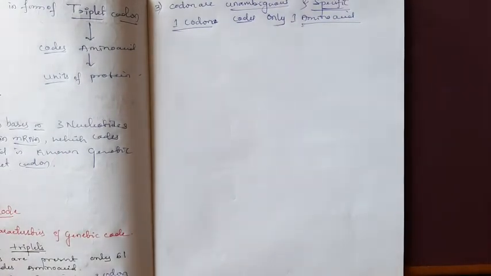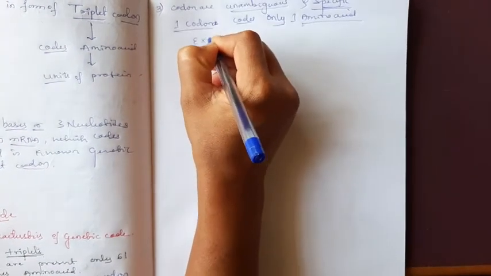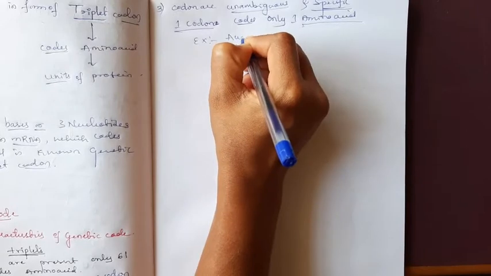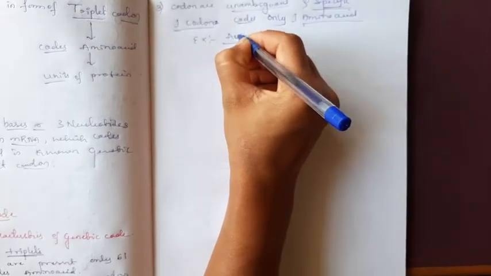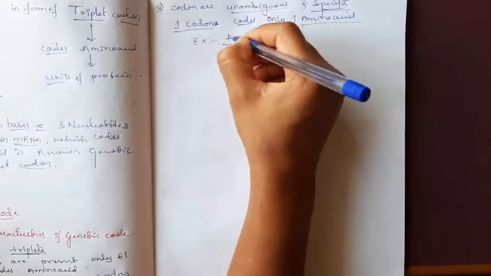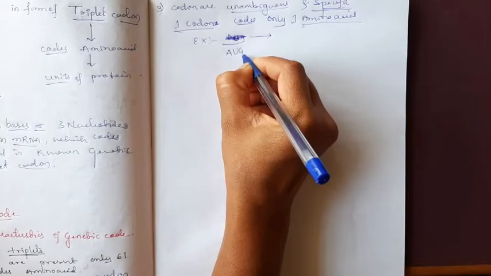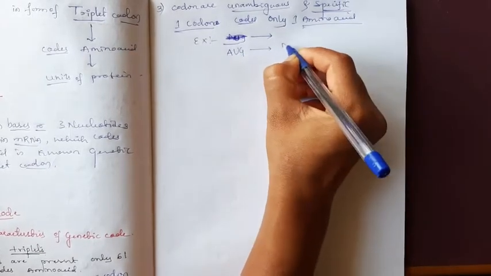Next characteristic feature, for example I will give here: AUG codes for methionine.